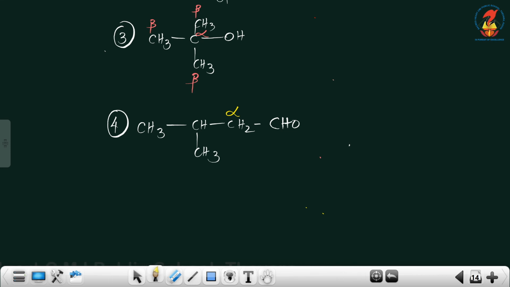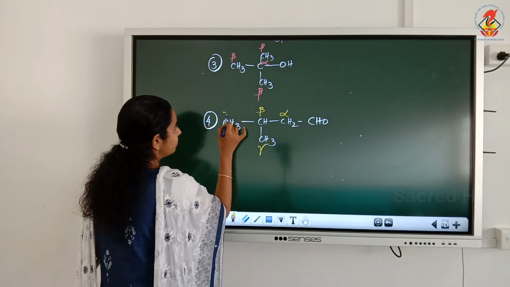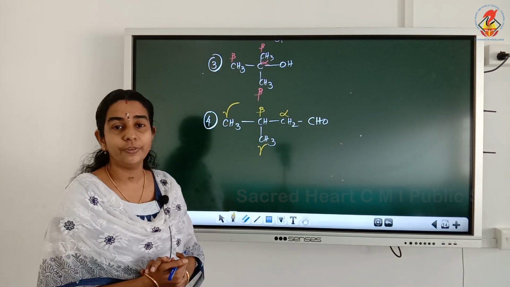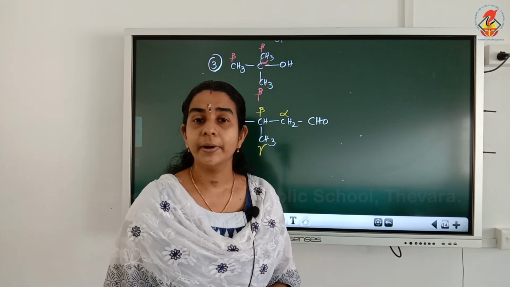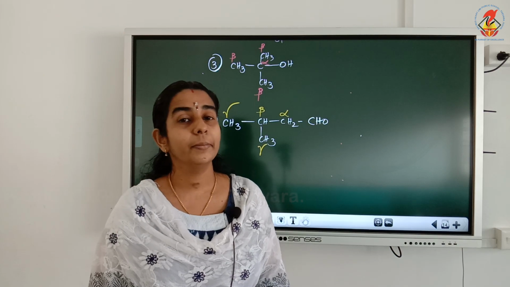Alpha attached carbon is beta. How many beta carbons here? This alpha is attached to only one other carbon, so this is the beta. Beta attached carbons are gamma carbons. So how many carbon atoms are attached to this beta? This carbon is attached to beta, so this is gamma. This carbon is also attached to beta, so this is gamma. So in the fourth example, we have one alpha, one beta, but 2 gamma carbon atoms. So this is about the classification of carbon atoms as alpha, beta and gamma.